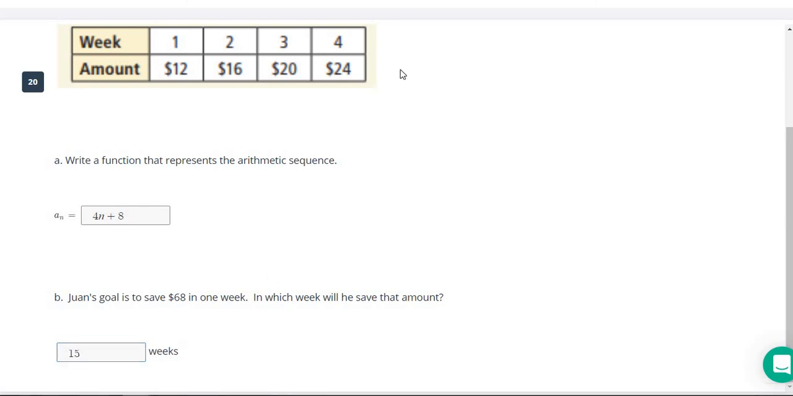And also, you could think about where this might fall in. If you got something like 200 weeks, that should immediately tell you something's wrong. Or if it said the 5th or 6th week, you should realize that this is only going up 4 each time, so it's going to take a lot longer than that.